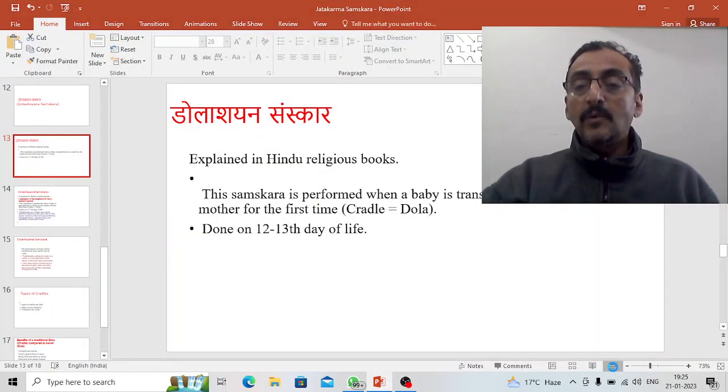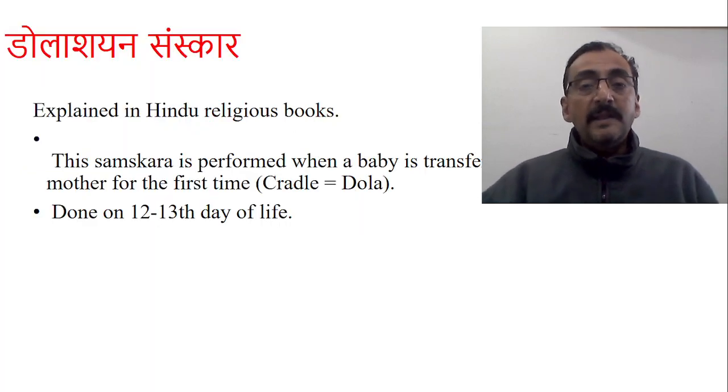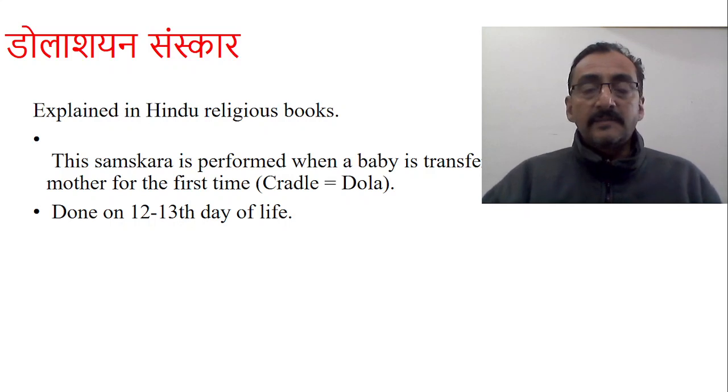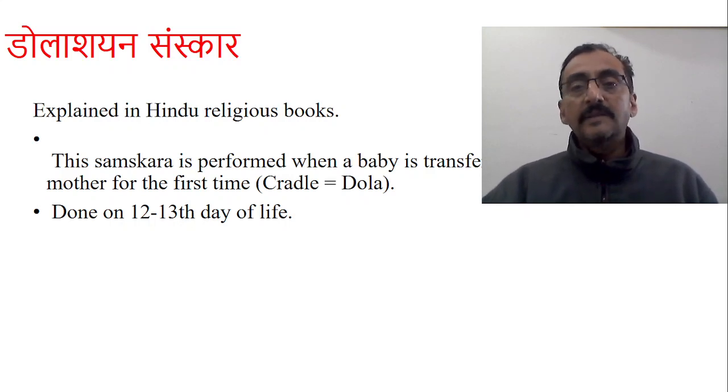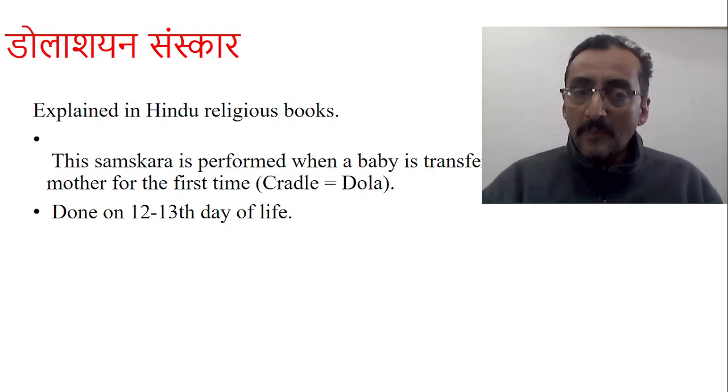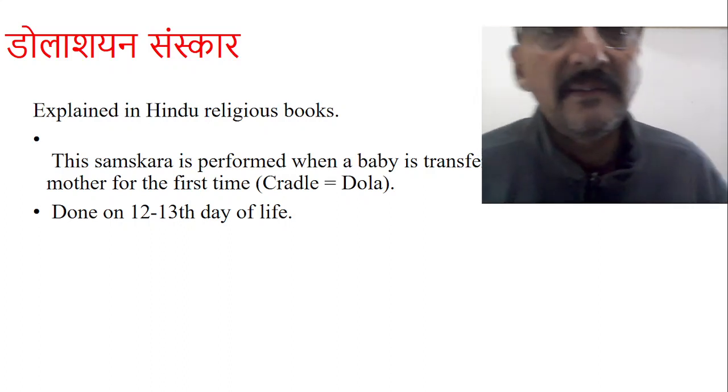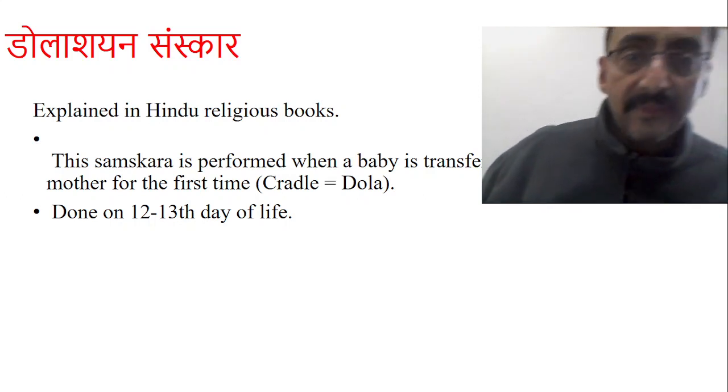Dola shayaana samskara, basically, is not explained in Ayurvedic Samhitas. This is one of the samskaras explained in the Hindu religious books. There may be many reasons why it is not mentioned in our Samhitas, or Kashyapa may have mentioned it and it was lost, as the Kashyapa Samhita has been lost many times in history.